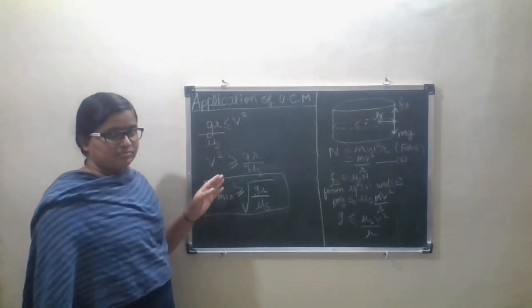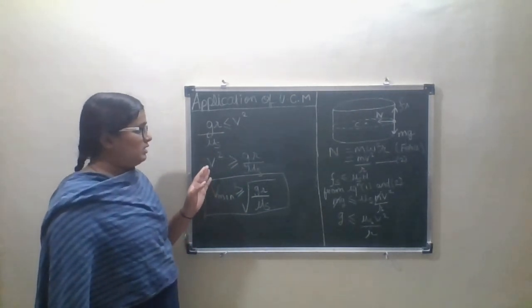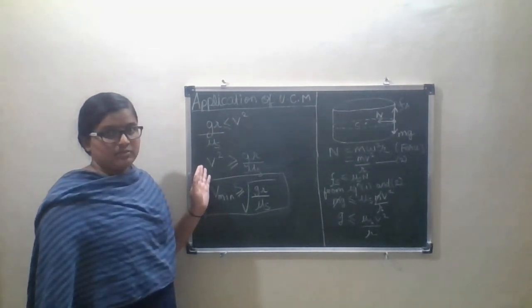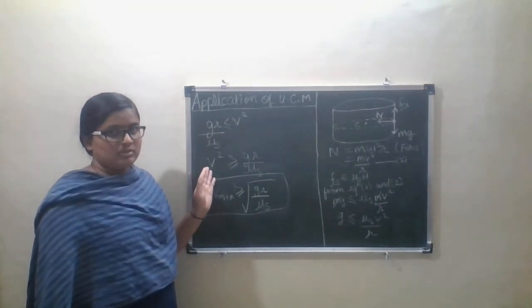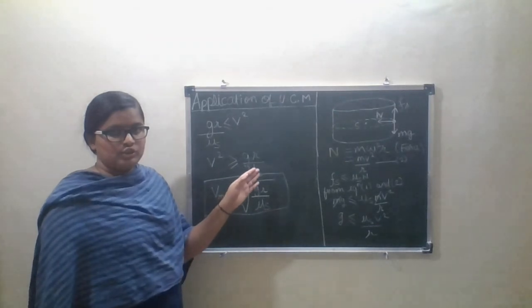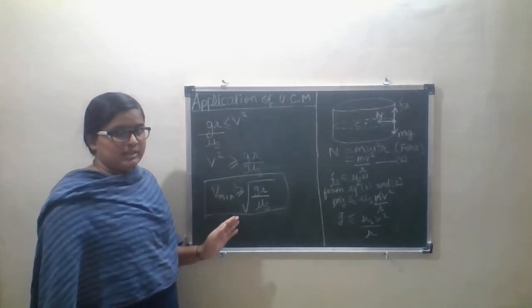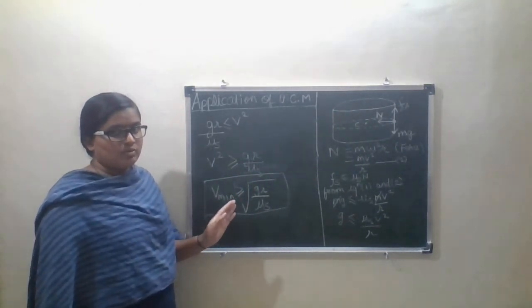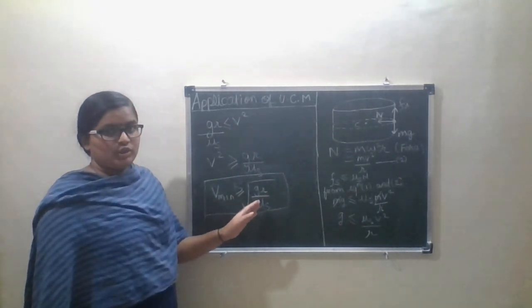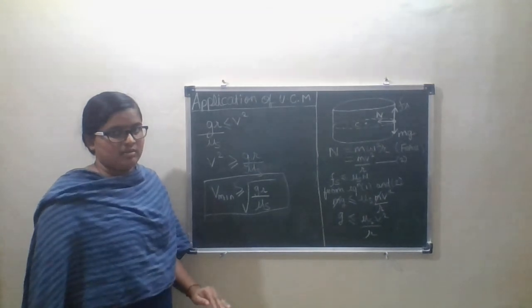Then again, taking this term to this side, it will be v square. We have to find the v minimum, so v square is greater than or equal to g r upon mu s. Then v is equal to the square root of g r upon mu s.